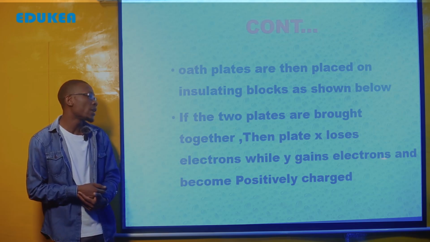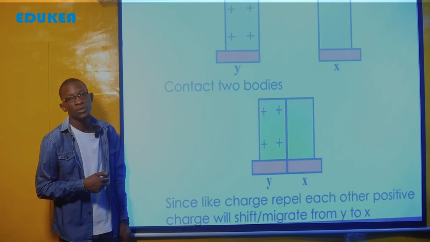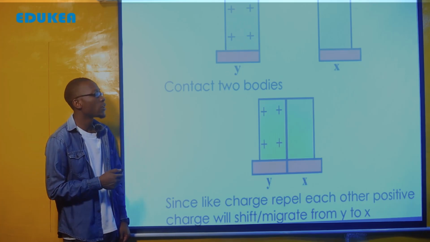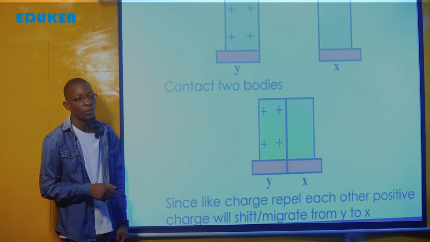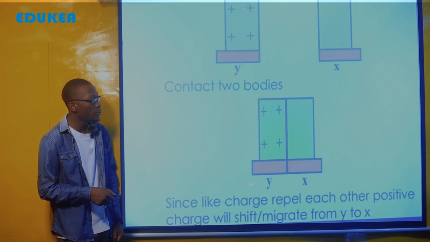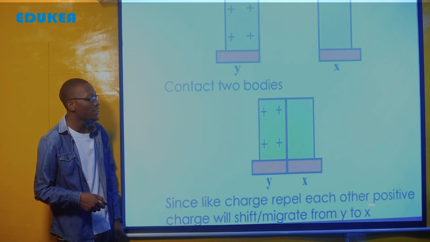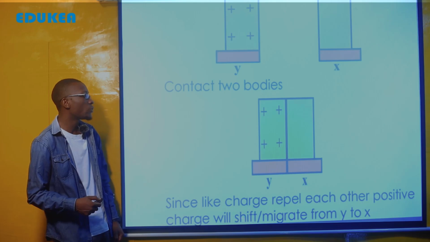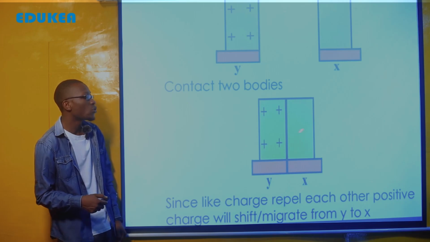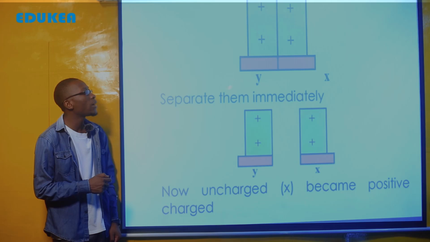Let us look at these diagrams. Here there are two plates, plate Y and plate X. Plate Y contains a positive charge, while plate X is neutral. Once plates Y and X are brought together in contact, since like charges repel each other, the positive charges will shift, migrating from Y to X. After the positive charges move from Y to X, we get positive charges on both.